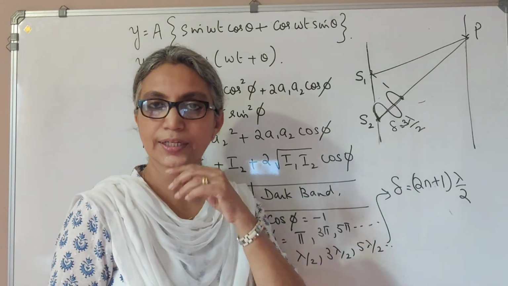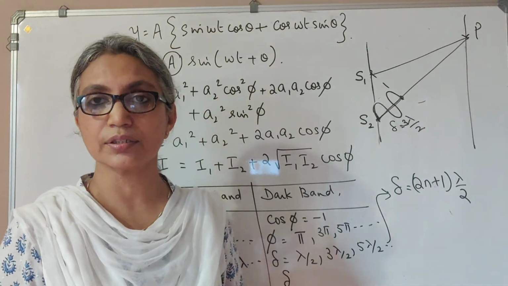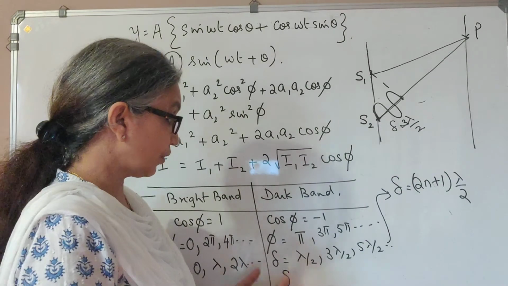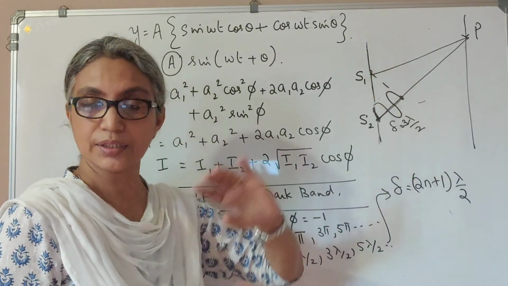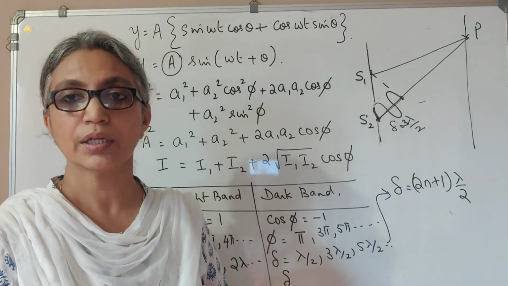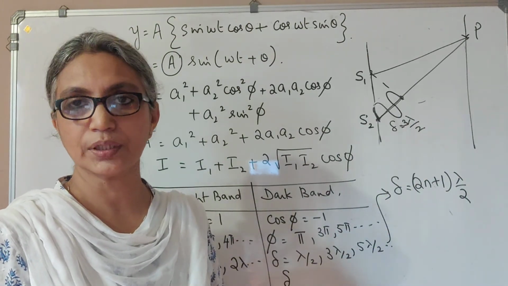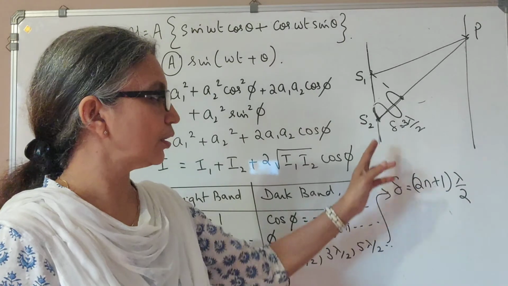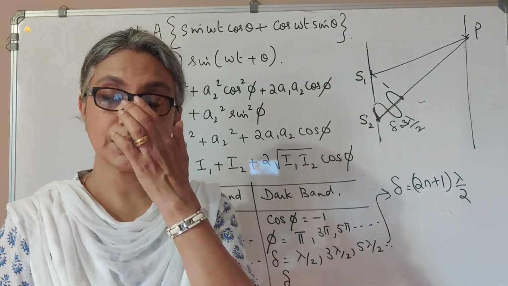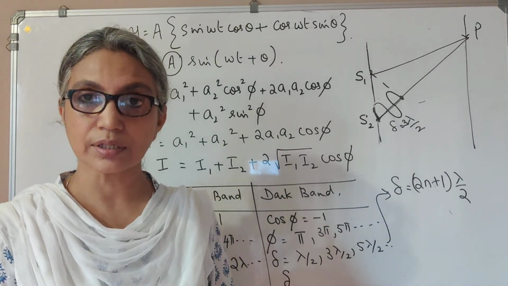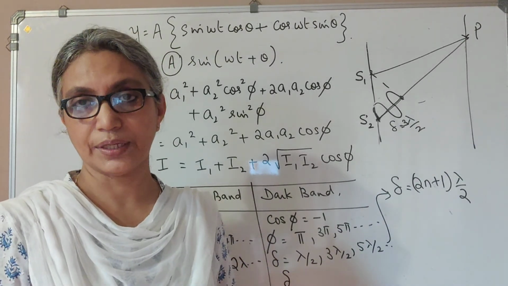So we have now derived conditions for constructive and destructive interference, and we have arrived at the condition that whenever the path difference between the two waves is an integral multiple of lambda, then point P on the screen is going to be a bright band. But if the path difference is an odd multiple of lambda by 2, then point P is going to be a point of destructive interference or a dark band.